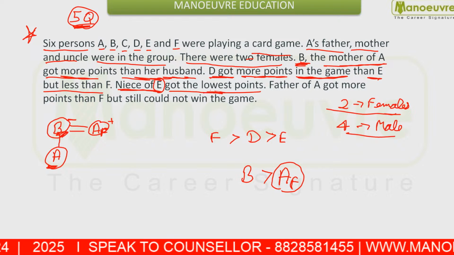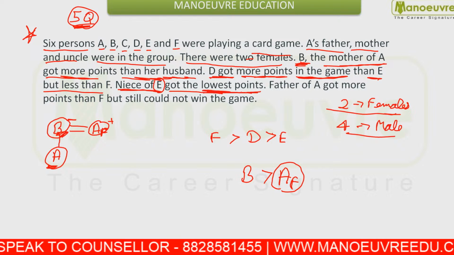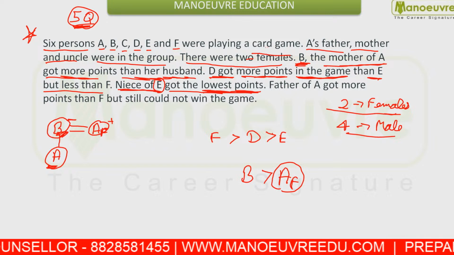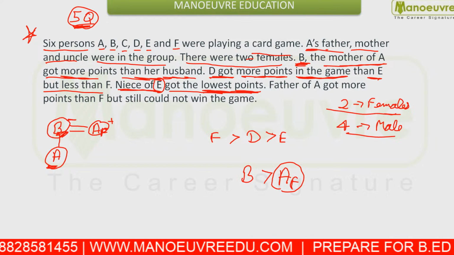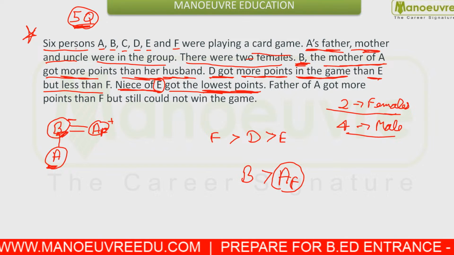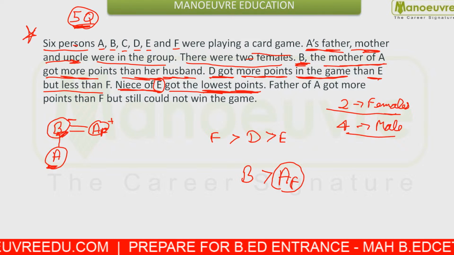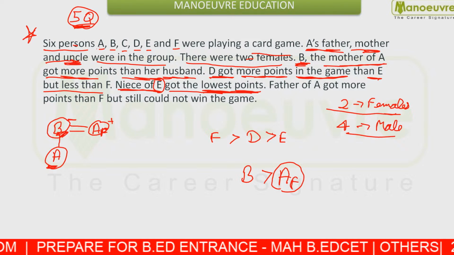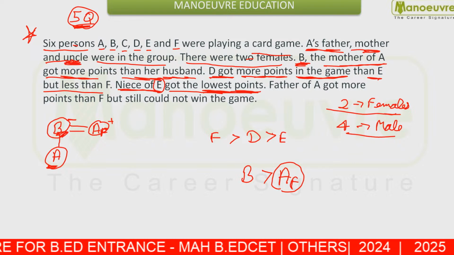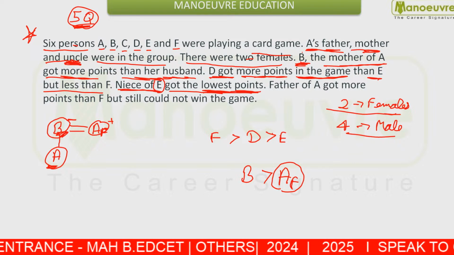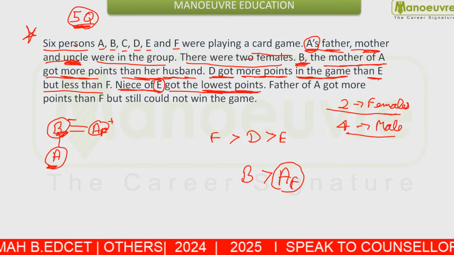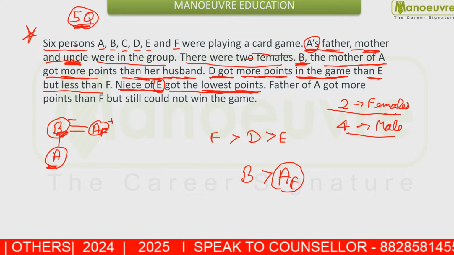Who is going to be the niece? You were given C. You were given A's father, mother and uncle. That means A's uncle. Who has a niece?